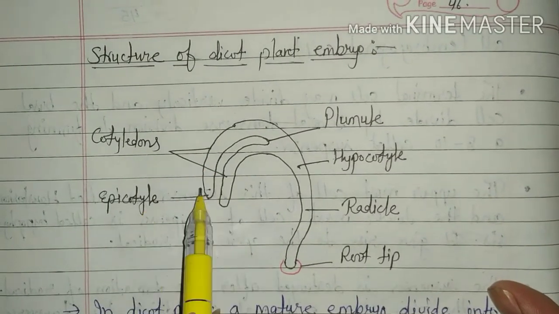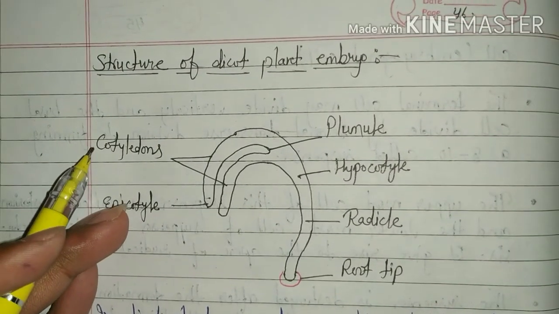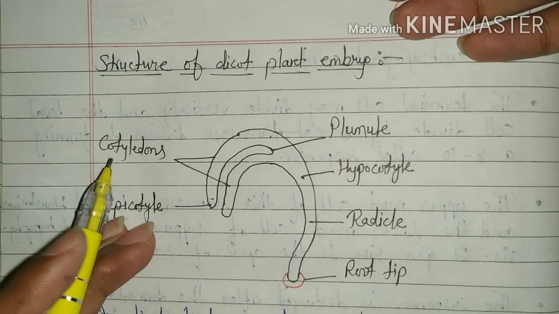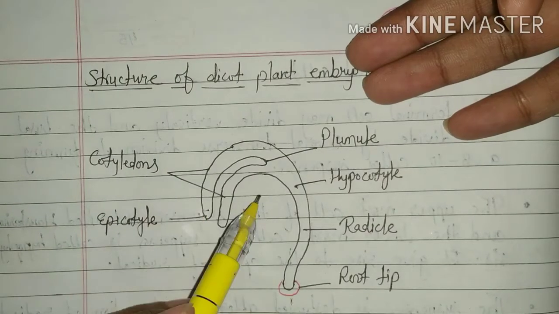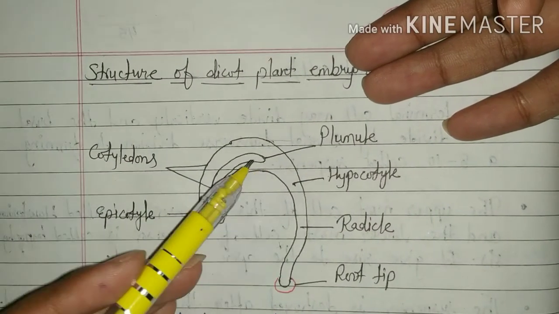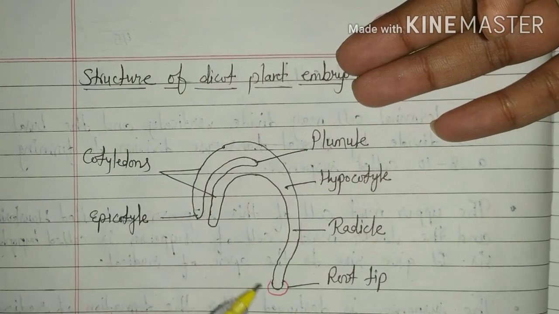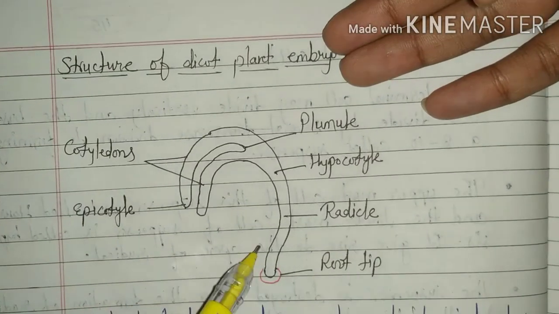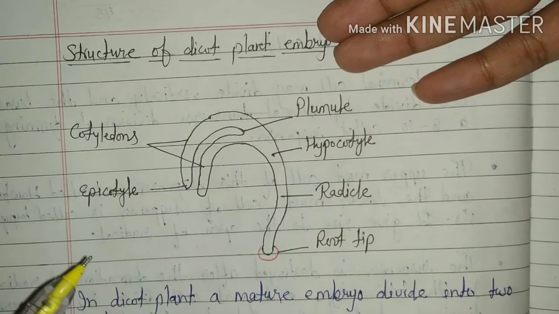Structure of the dicot plant embryo. Two cotyledons are present. The tip part of the cotyledons is known as the plumule, and the cotyledons are attached to the embryonal axis, and the lower part of the embryonal axis is known as the radicle, and a root tip develops over the radicle, which is also known as the root cap. The upper part of the cotyledons is called the epicotyl, and the lower part of the cotyledons is known as the hypocotyl.